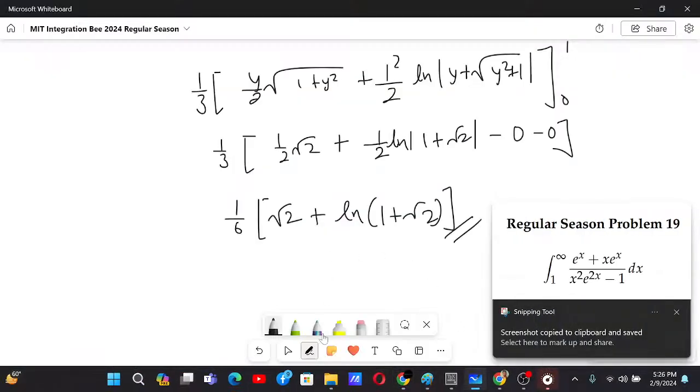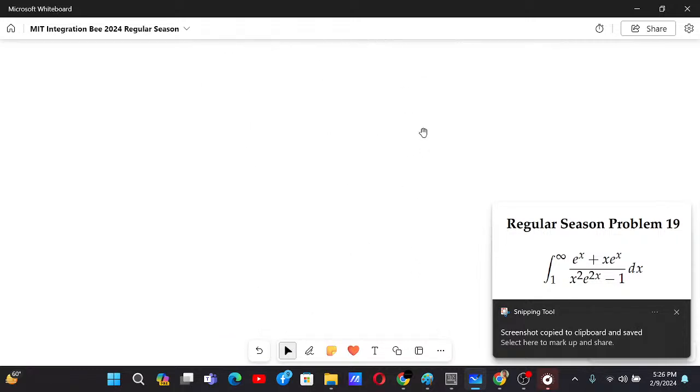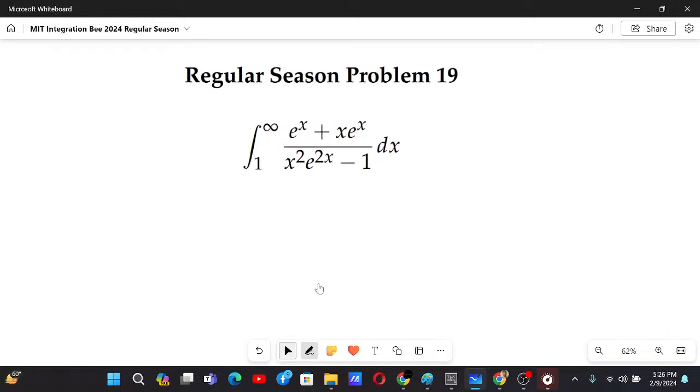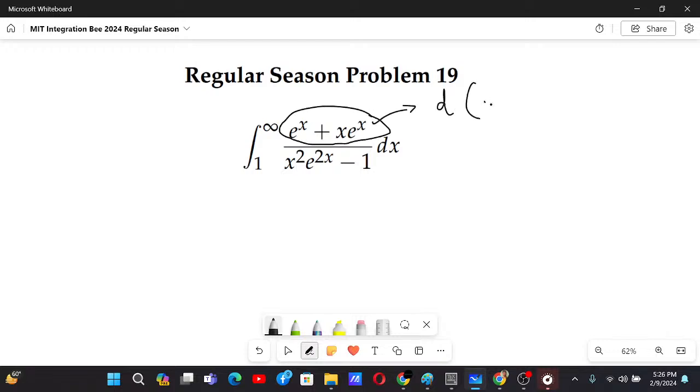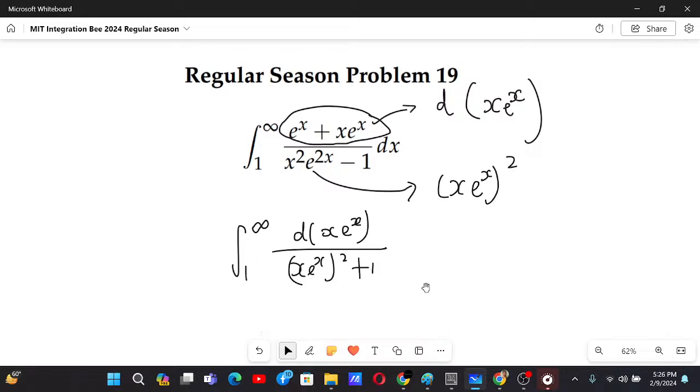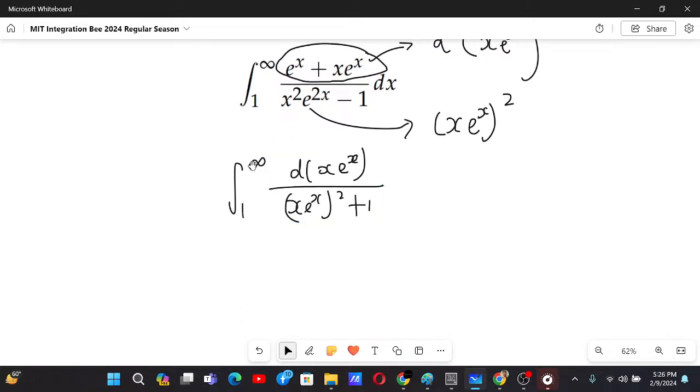Okay, this problem is pretty fascinating one, because at first this looks to be somewhat difficult, but after a substitution this will be too easy. So what you can notice is this over here is actually the derivative of x e to the power x. And this over here is also the square of x e to the power x. So what does that tell you? So basically we have d of x e to the power x by x e to the power x whole square plus 1.